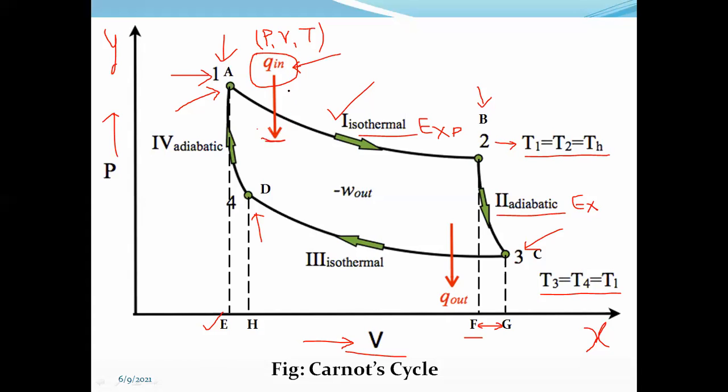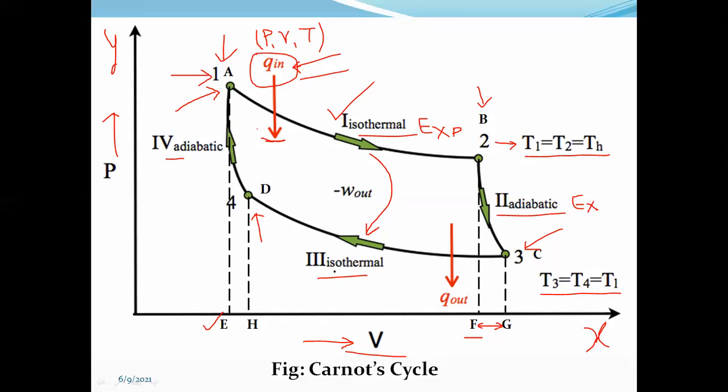Due to this absorption of heat, that is the isothermal expansion and adiabatic expansion, the working substance is now ready to reject the heat it absorbed. So from 3 to D, we can observe that there is a change in the direction of the process, whether it is isothermal or adiabatic.